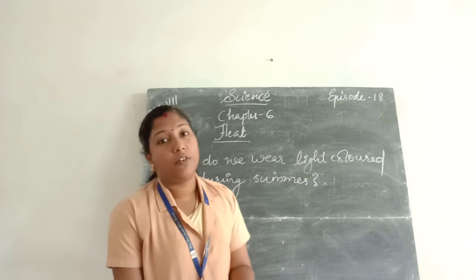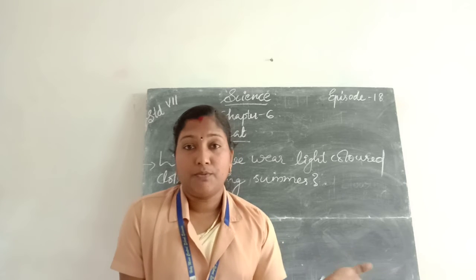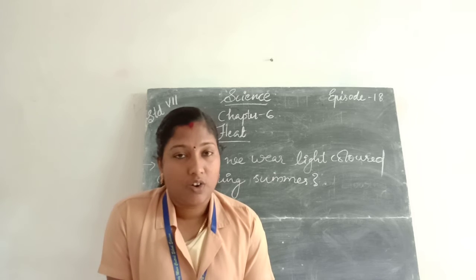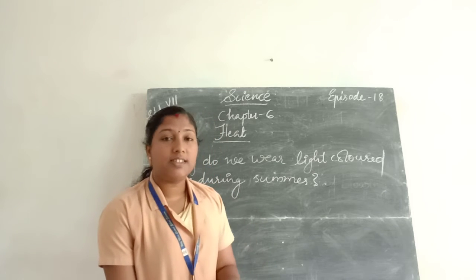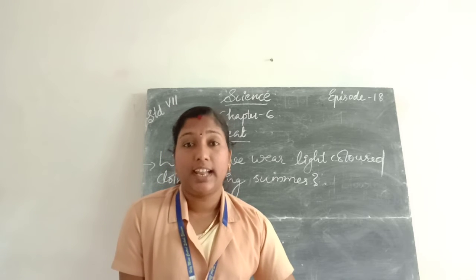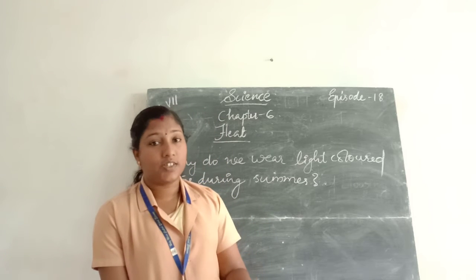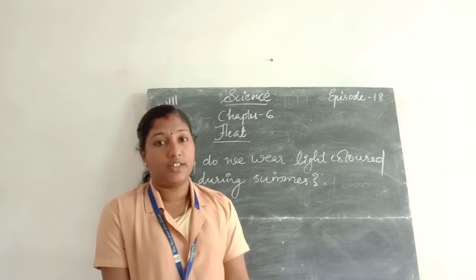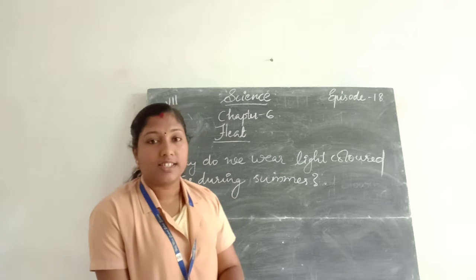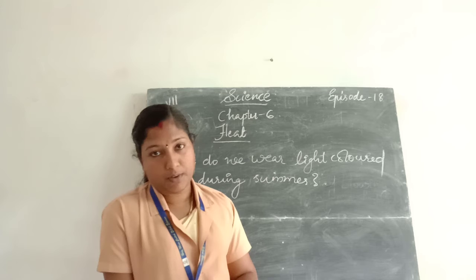Then what do we learn about sea breeze? Sea breeze means the wind coming from the sea towards the land. The sea breeze takes place during daytime. During daytime, the land of coastal areas gets heated faster due to the radiation coming from the sun, and the air above the sea also gets heated.